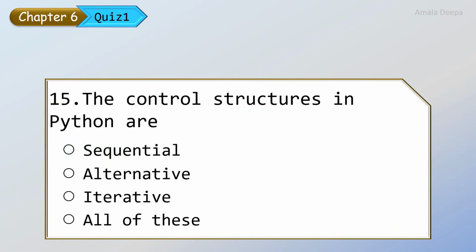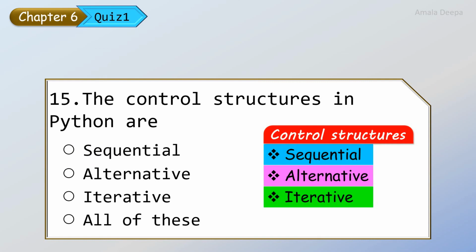The control structures in Python are sequential, alternative, iterative. Therefore, the answer is all of these.